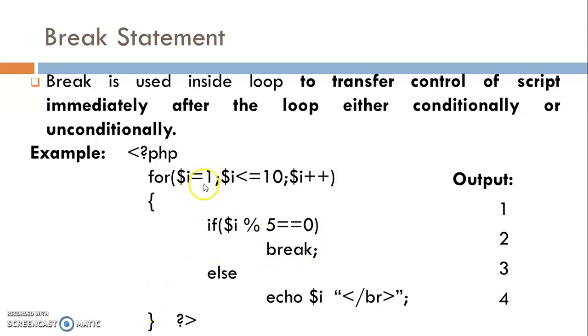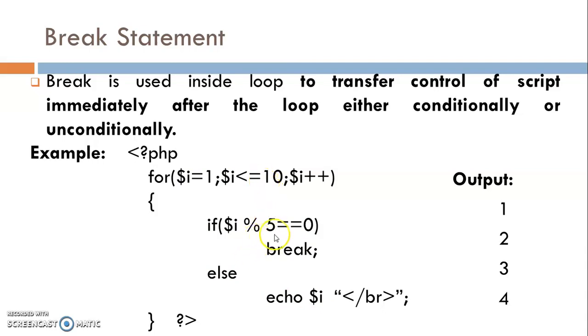So at the initial point the value of variable i is 1, then this condition becomes false, because 1 % 5 == 0 is false. So print the value of i. Now the value of i becomes 2. 2 % 5, again the condition is false, so print echo $i. Then 3 % 5, again the condition is false, so go to the else part and print the value 3.